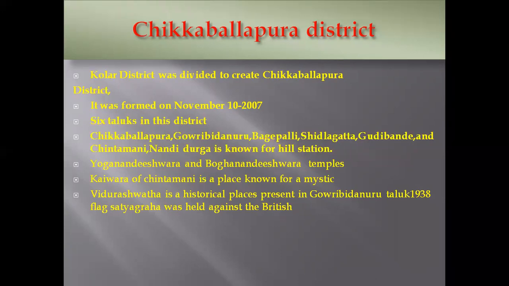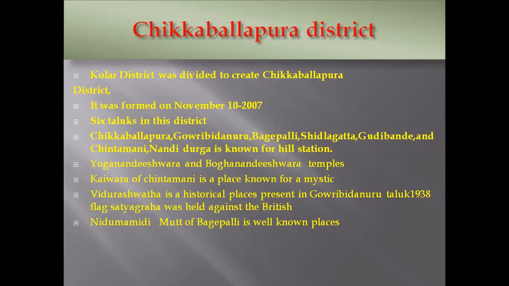And also we can see Vidurashwata. Vidurashwata is a historical place present in the Gauribidnur Taluk. In that village, they protested against the British, and the first flag satyagraha was held against the British. So that place is called Vidurashwata. In ancient times, mythologically they say Vidura started to grow the Ashwatha tree here, so that's why it is called Vidurashwata. Anyway, it is a historical place.